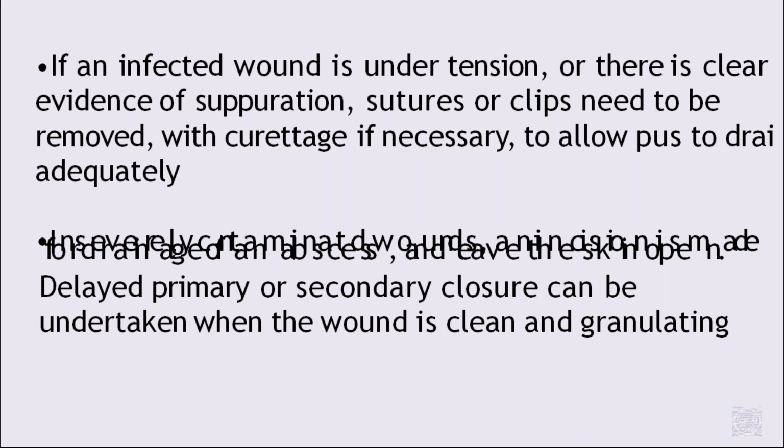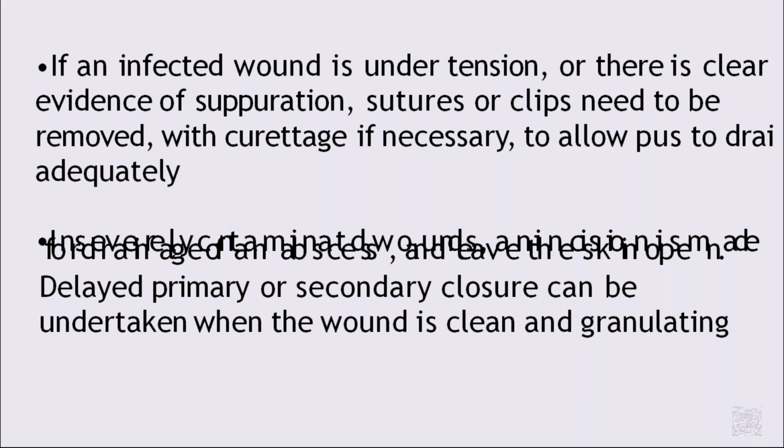Even small benign lesions like, what is that one, sebaceous cyst. Because in long standing sebaceous cyst, they will get secondary bacterial infection and form into an abscess. So in those small swellings also, you should take out all the pus and the capsule.